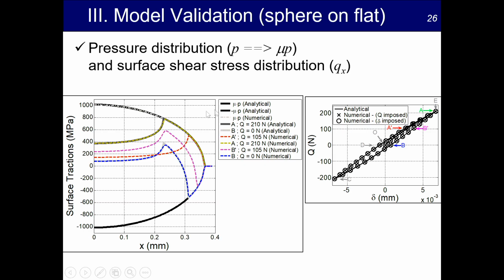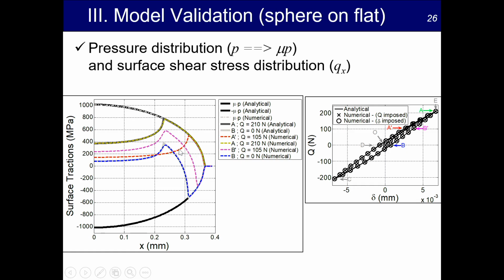This first curve corresponds to this one, and this one at the bottom corresponds to the second. The dashed line corresponds to the numerical solution, which agrees with the theory, which is normal. And you have here different points, A first, A dash, which is the red one here.